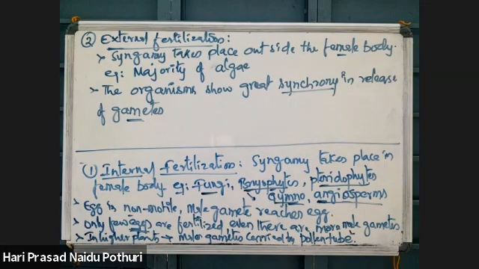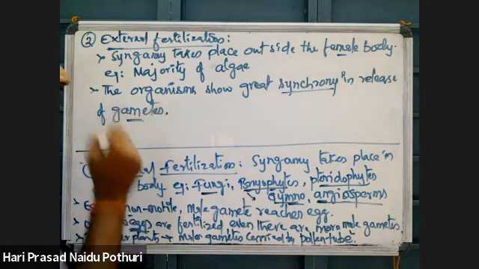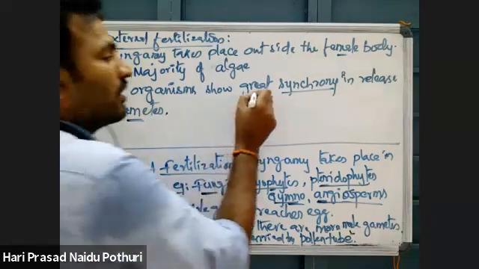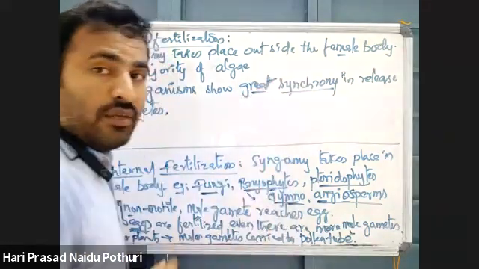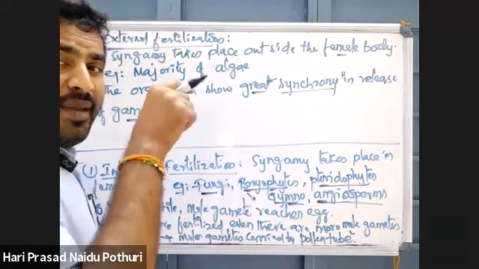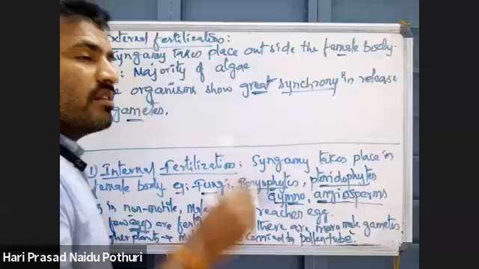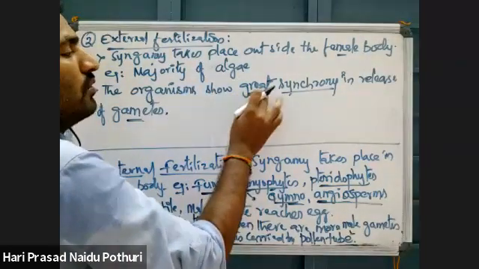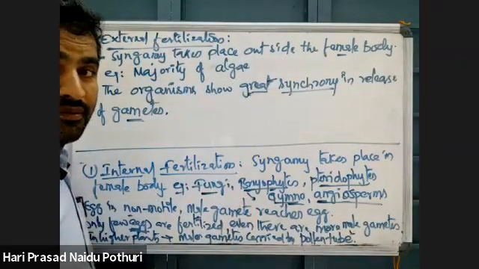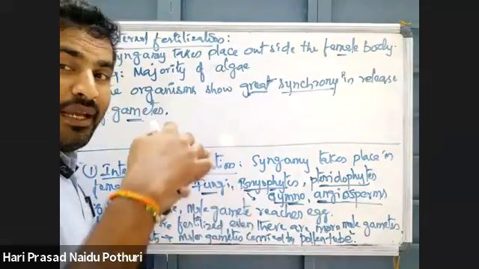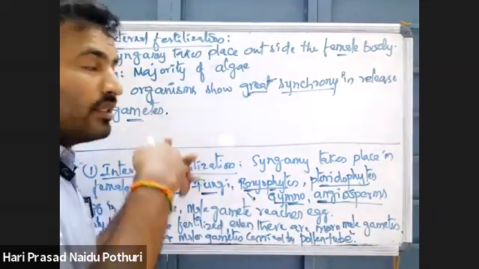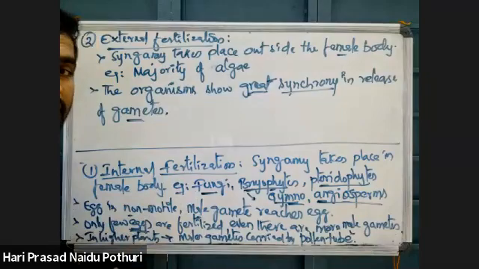Where two members are there, male member and female member, the release of gametes has great synchrony. What does great synchrony mean? Whenever a male gamete is produced by the male member, at the same time the female member also releases its gametes. Then only the male and female gametes will be active and available for fusion.